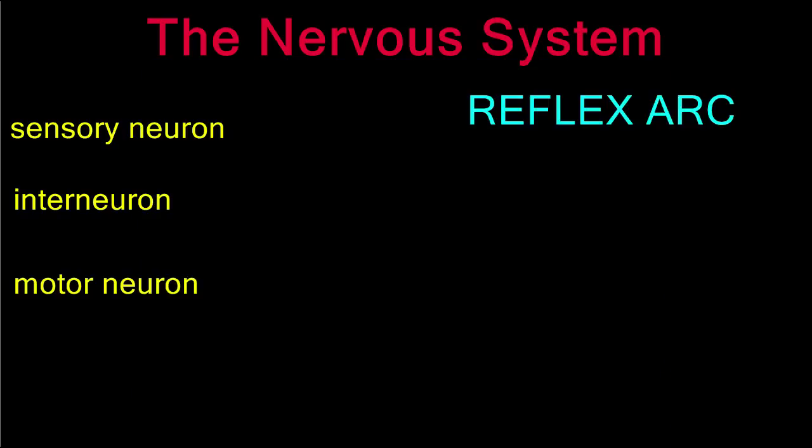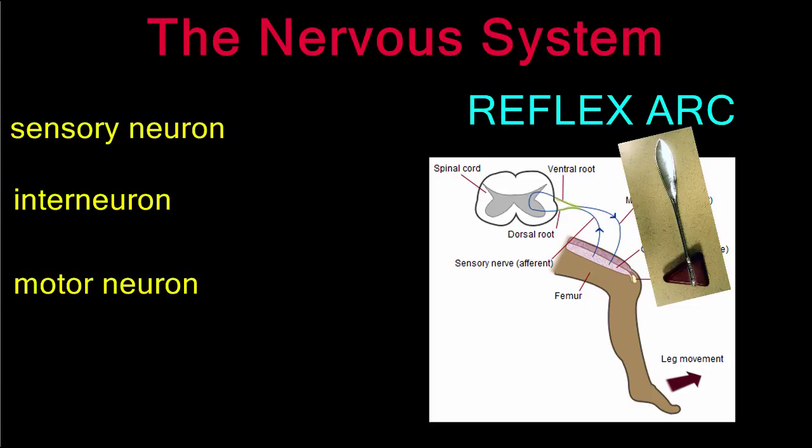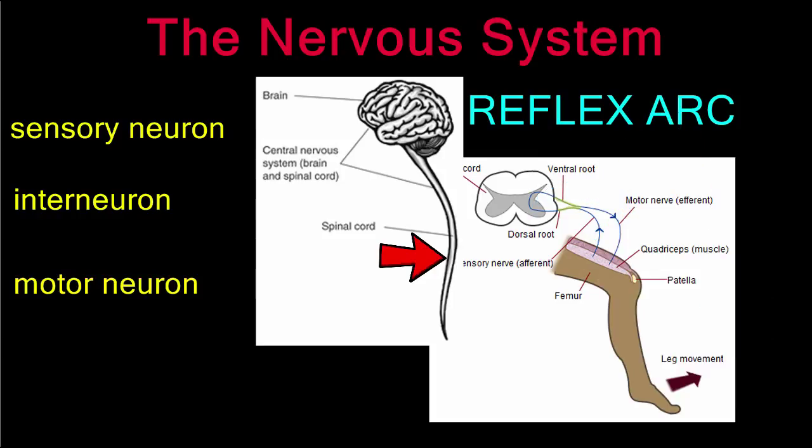A reflex arc shows these types of neurons in action. A reflex is a quick, automatic response that happens without thinking about it. For example, if a doctor hits your knee with a rubber mallet, a sensory neuron in your knee picks up the stimulus and sends nerve impulses to the spinal cord. In the spinal cord, interneurons decide the correct reaction to the stimulus and then send impulses through motor neurons back to your leg muscles, and you kick.